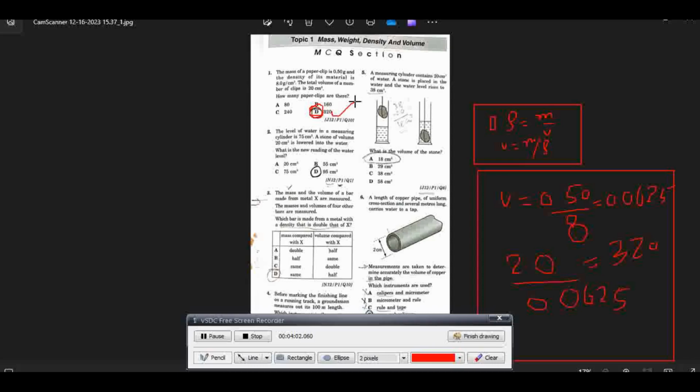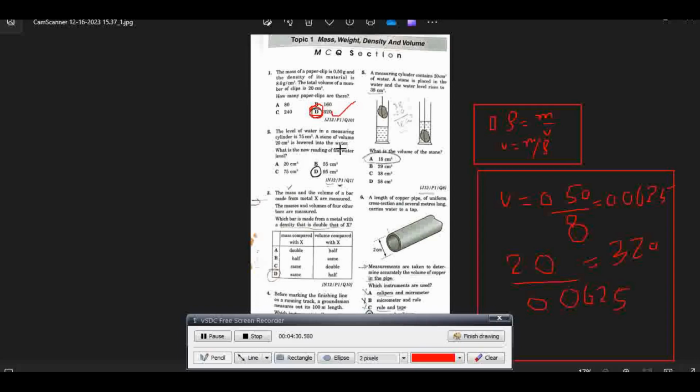Okay, next is: the level of water in a measuring cylinder is 75 centimeter cube. A stone of volume 20 centimeter cube is lowered into the water. It is obvious that when a stone is lowered in the water, the level rises. How much does it rise? The difference of the final value and initial value should be equal to the volume of the stone.